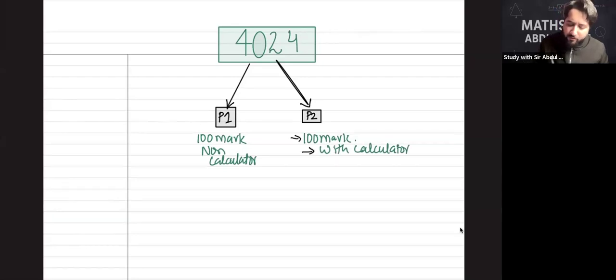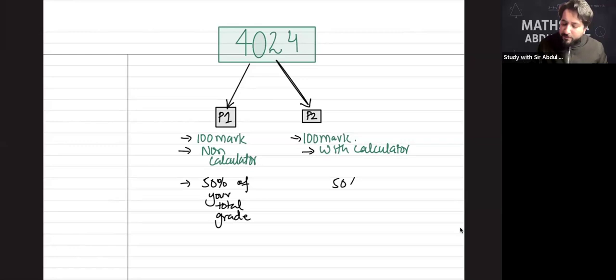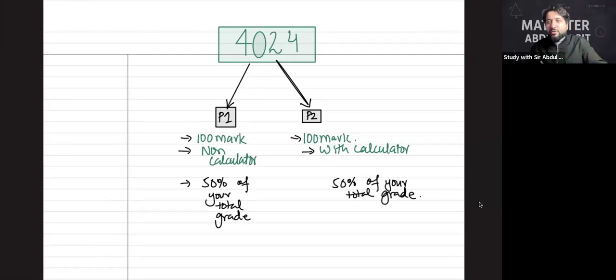Remember one thing, this is 50% of your total grade, and this is also 50% of your total grade. You have to understand, as a student, how important this is and the complexity of this kind of thing.